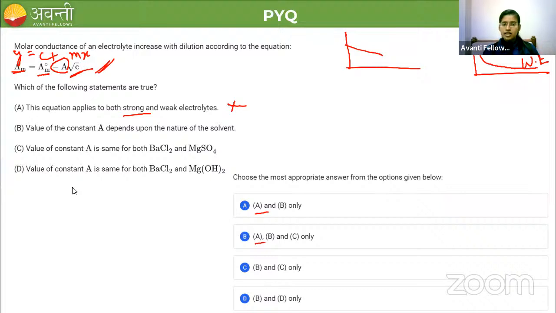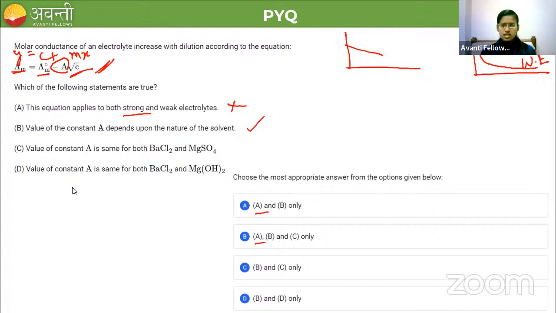Now let's go for the second statement. Value of constant A depends upon the nature of the solvent. Yeah, if the solvent is changing, the slope value will also change, and the conductance will also change. So B is correct. B is given in both the options C and D, so I have to go for the next statement C to find out the correct answer.